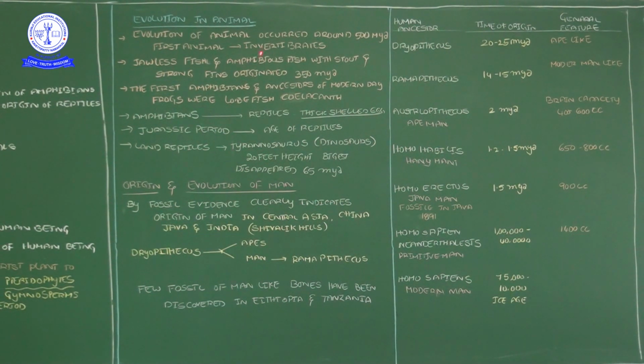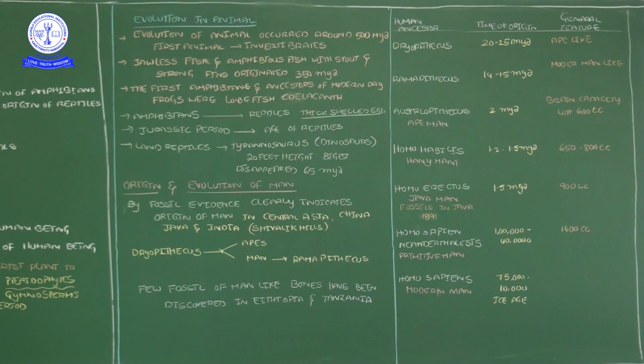At first the animals were invertebrates, nothing but protozoans. And then after several modifications, a fish-like organism evolved, that is the jawless fishes. Jawless fishes means Agnatha. Agnatha means without jaw. That is why I mentioned jawless fishes here. And amphibians and fishes also originated. These all originated around 350 million years ago.